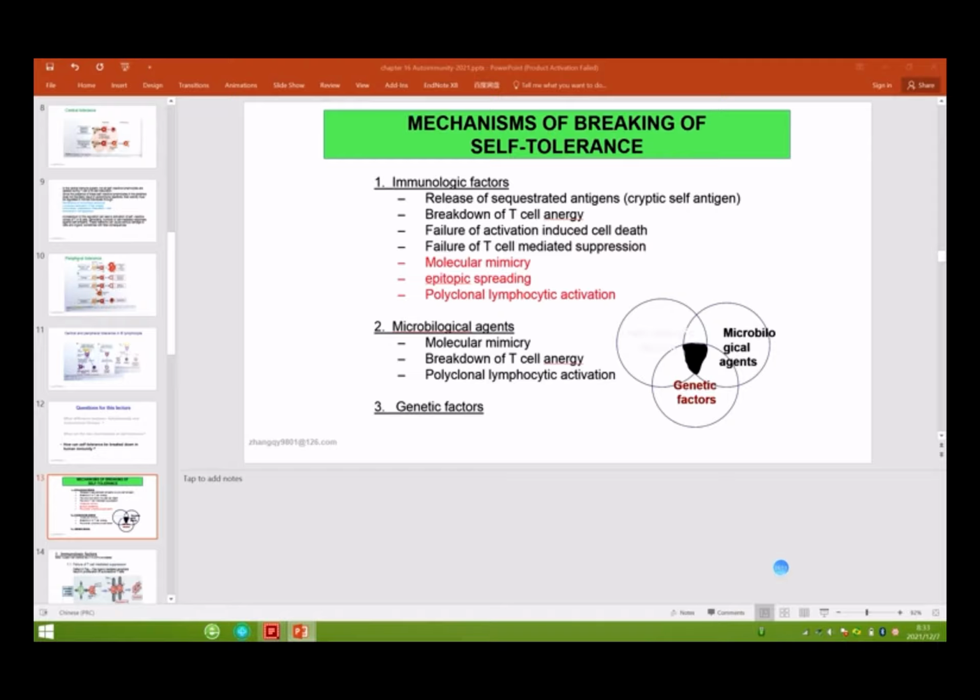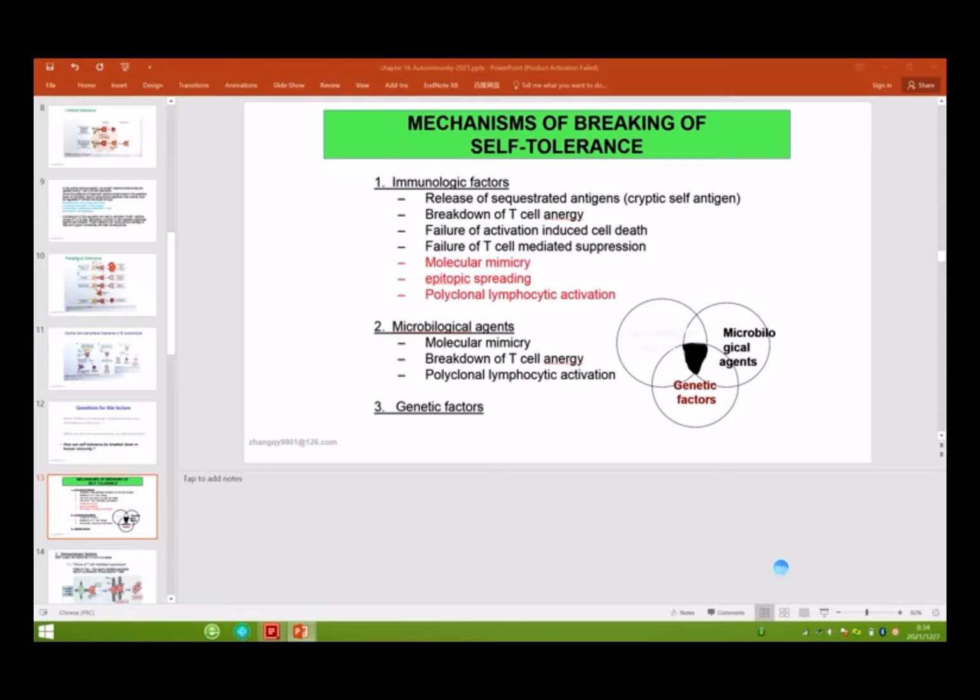For the immune system, we know that healthy individuals have self-tolerance, peripheral tolerance and central tolerance. The immunological factors include the first, release of sequestered antigen. So we should know what a sequestered antigen is.